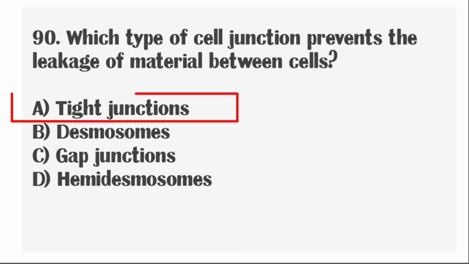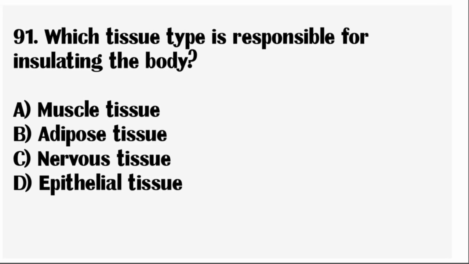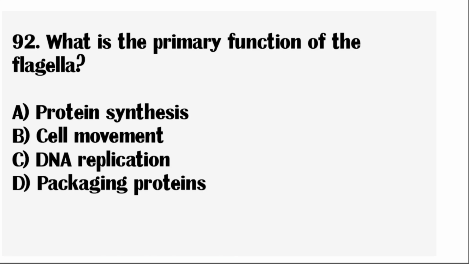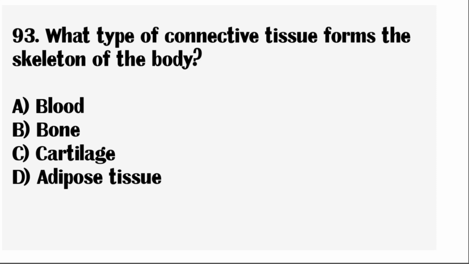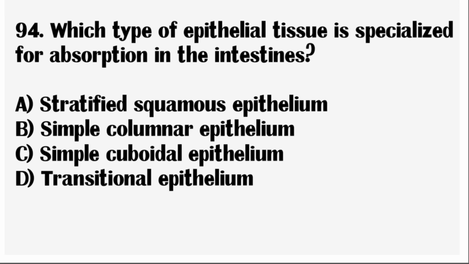Correct answer, tight junction. Next question, which tissue type is responsible for insulating the body? Correct answer, adipose tissue. Next question, what is the primary function of the flagella? Correct answer, cell movement. Next question, what type of connective tissue forms the skeleton of the body? Correct answer, bone. Next question, which type of epithelial tissue is specialized for absorption in the intestine?